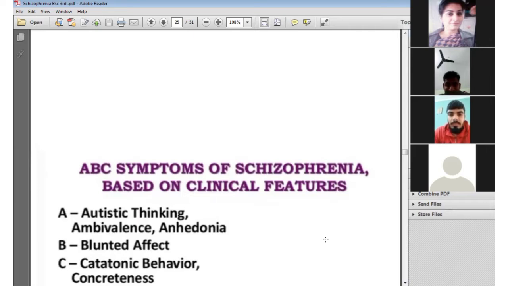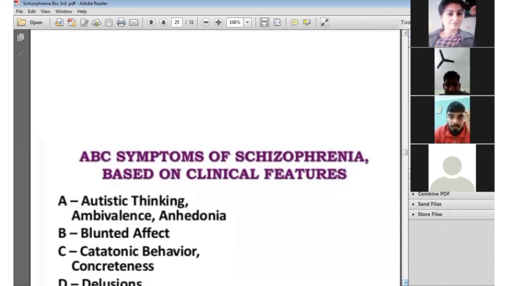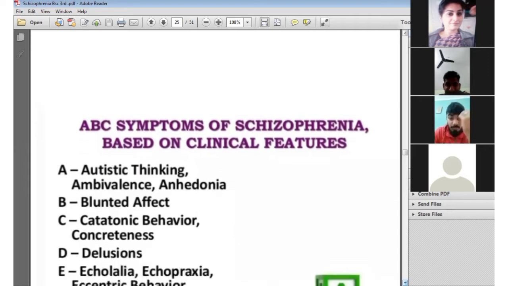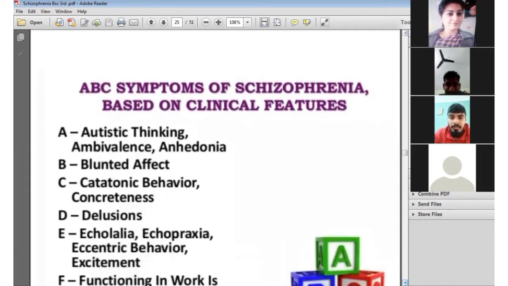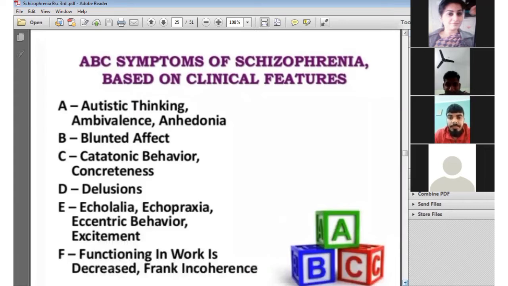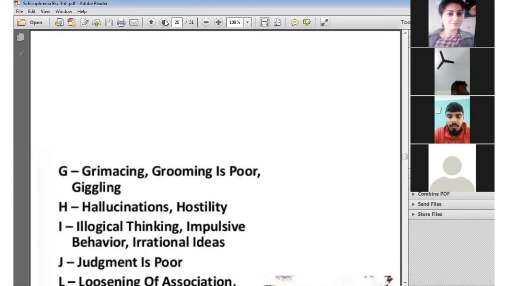Next, B means blunt affect. C means catatonic behavior of the person, which may take the form of catatonic stupor and catatonic excitement. Next, D means delusion. E means echolalia, echopraxia, and excitement. F means functioning in work is decreased and frank incoherence. So that is the A to F symptoms according to the ABC symptoms of schizophrenia based on clinical features.